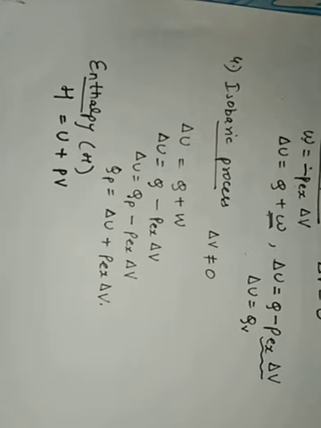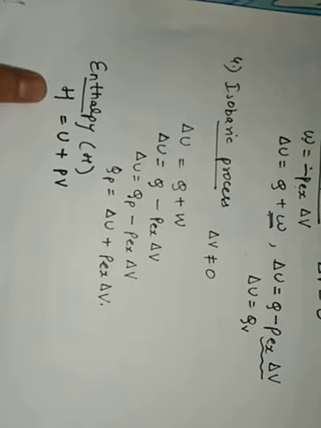Okay, so what is enthalpy? It is defined as the sum of internal energy of the system and the energy that arises due to pressure and volume. So mathematically enthalpy can be defined by this equation, H is equal to U plus PV. Okay, now U, P and V all are state functions.